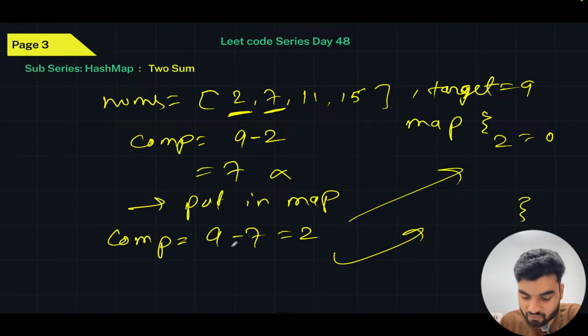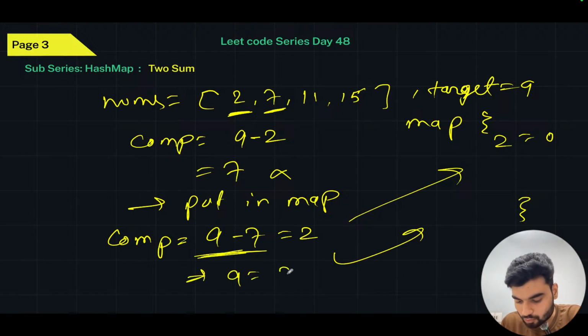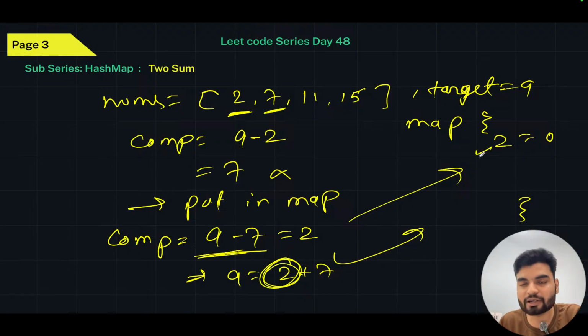Because now if this is the subtraction, can I write 9 is equal to 2 plus 7, right? And 2, if it's already available, was an earlier element, and this 7 is the new upcoming element, yes or no? So these are the indexes. What will be my output? If that is available in the map, I'll get the index of that particular element. I'll access it with the help of this key, this 2, and I will have 0 as a value. Why? Because 0 was the index of the 2.